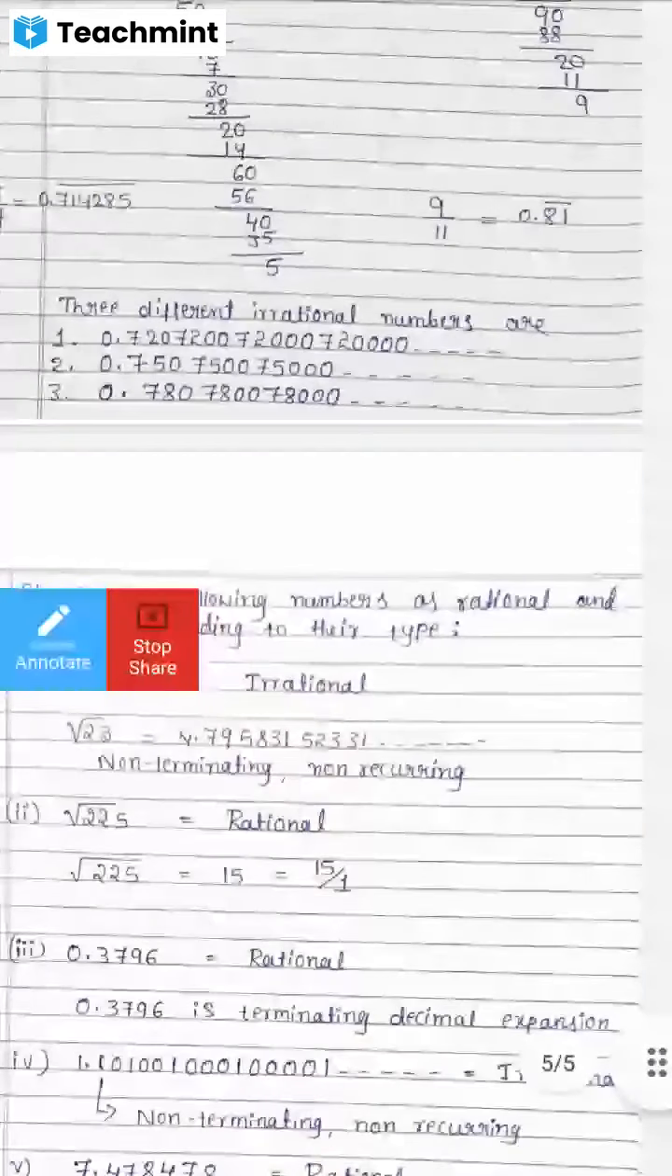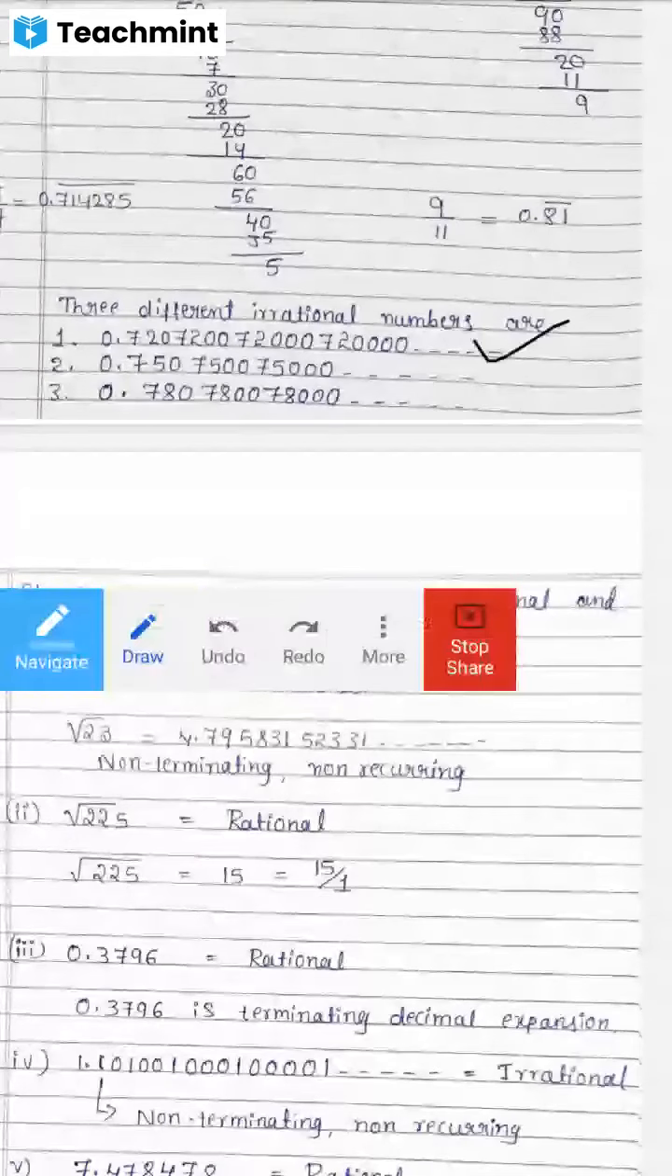See here. The three different irrational numbers are, first one, 0.720000724, and so on up to infinity. You can create the number, but it should not have a repeating block; you have to write the non-terminating, non-recurring type. We already discussed how to write this type in the class. So we need the irrational numbers between 0.71 and 0.81.